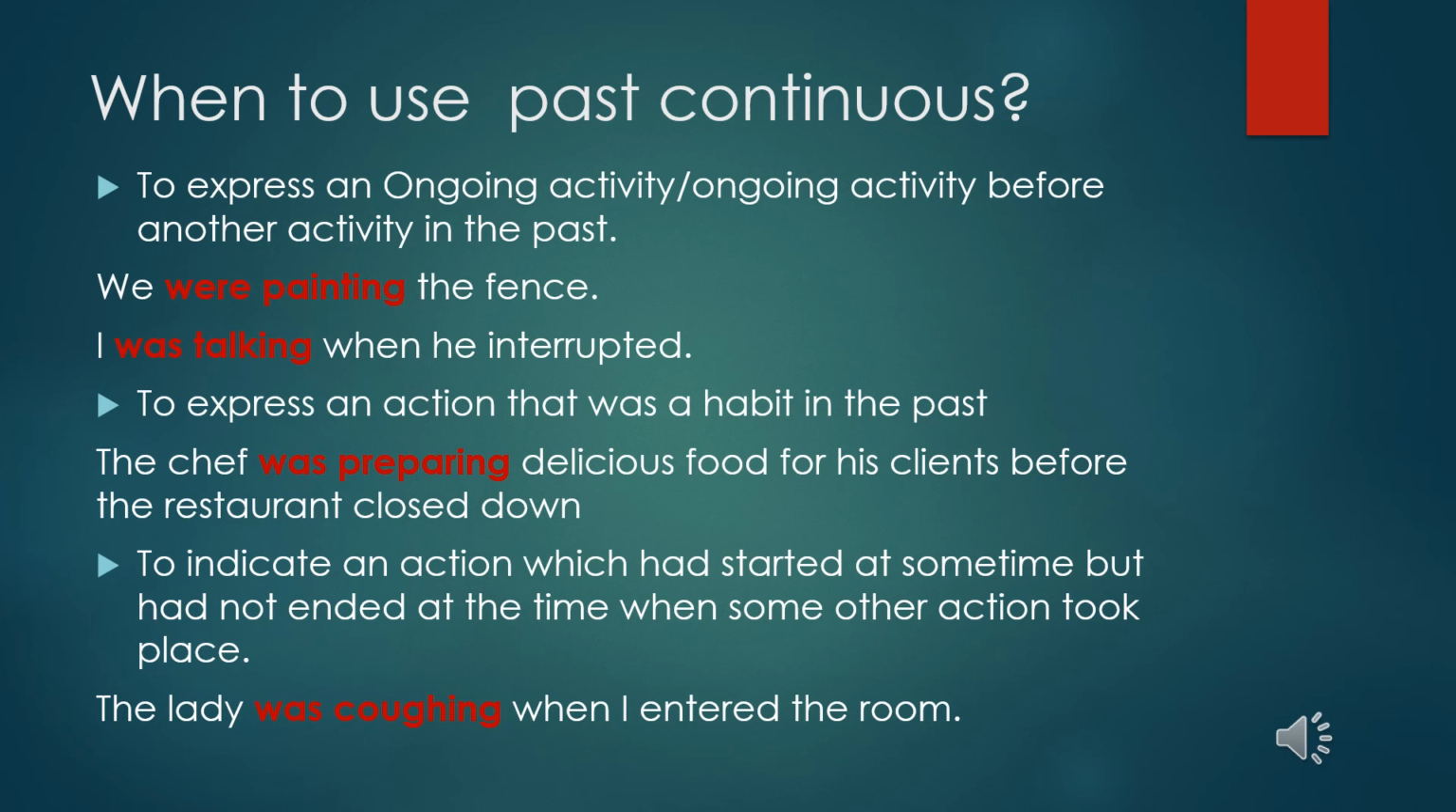Okay, so ongoing activity before another activity in the past, like when there are two activities and one activity is ongoing before that other activity has started, we can use this tense. Also to express an action that was a habit in the past, like simple past here. The chef was preparing delicious food for his clients before the restaurant closed down. So was preparing.